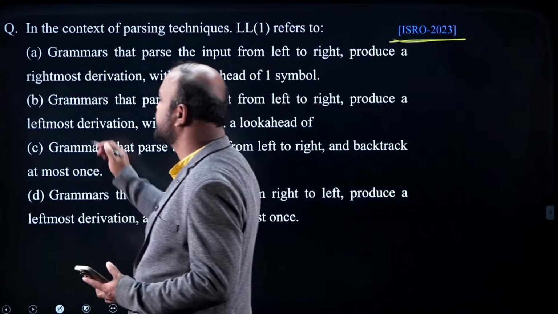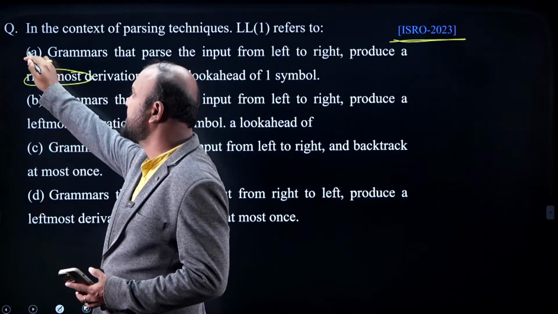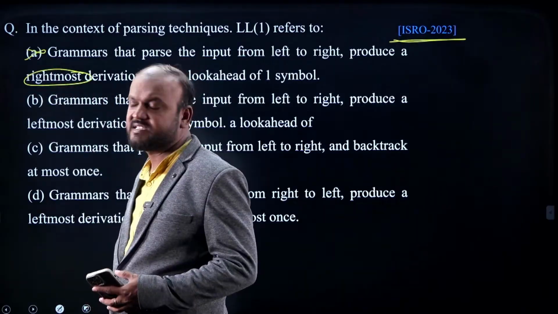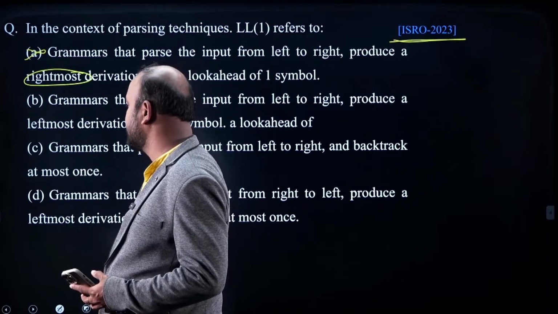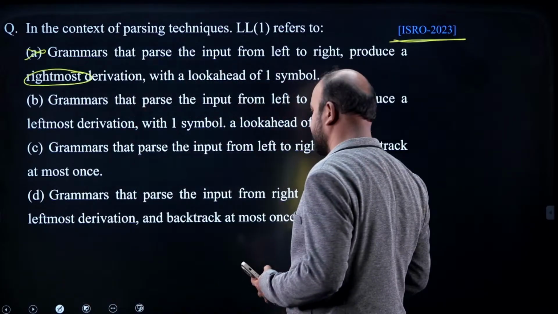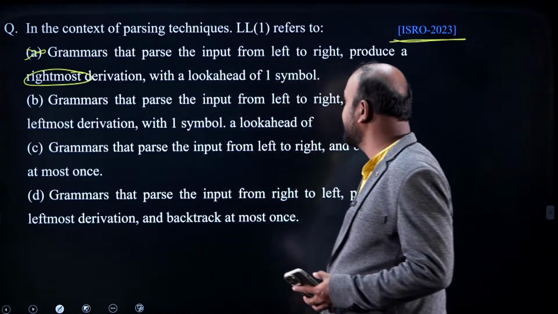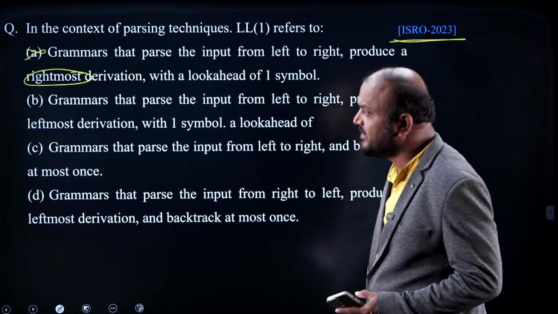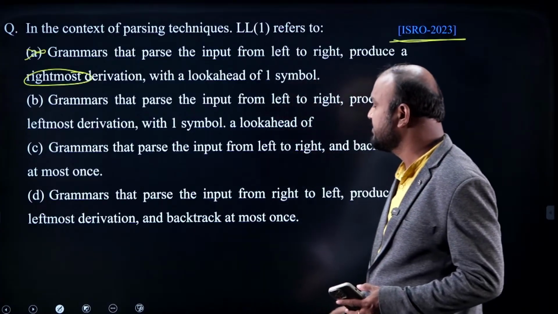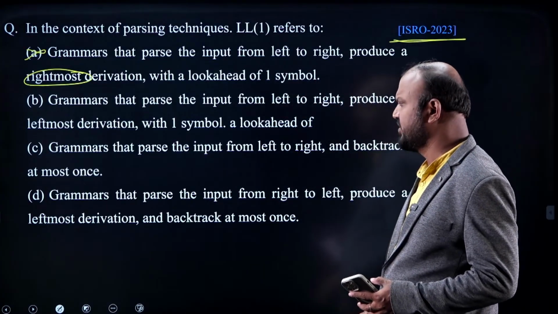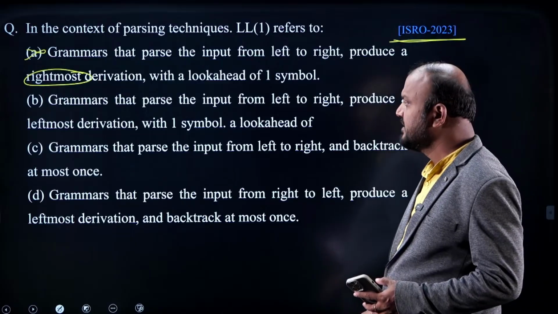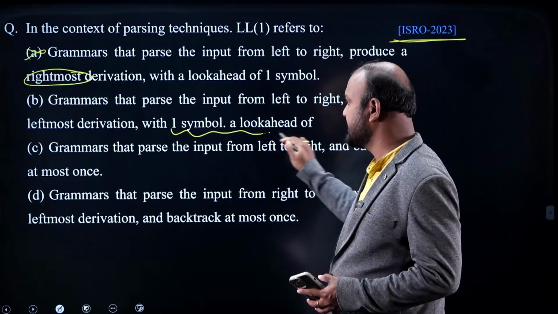Option A: grammar that parses the input from left to right produces a rightmost derivation. Directly wrong, because LL(1) is for a top down parser. A top down parser uses leftmost derivation, so wherever rightmost derivation is given, it is wrong. And option B: grammar that parses the input from left to right produces a leftmost derivation with one symbol lookahead. That sentence is not properly done, but okay, I will keep it aside.